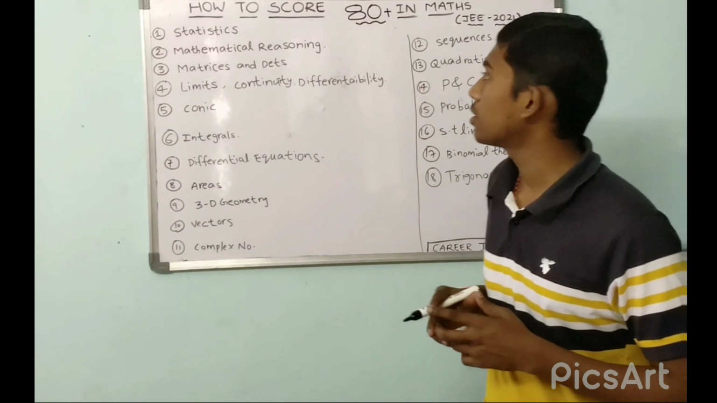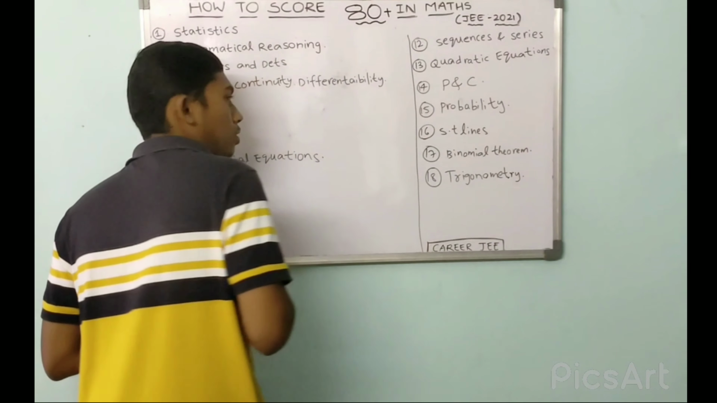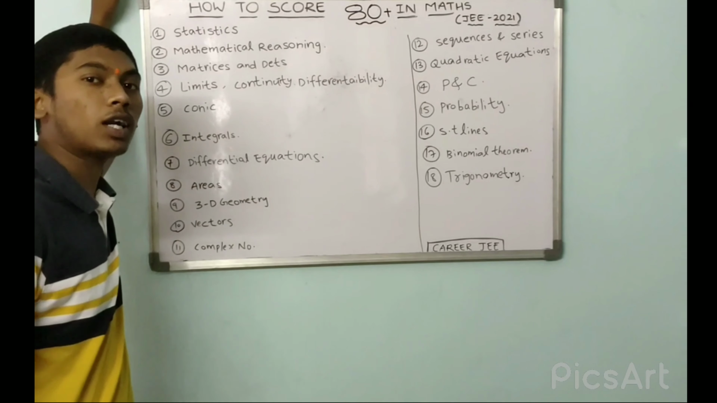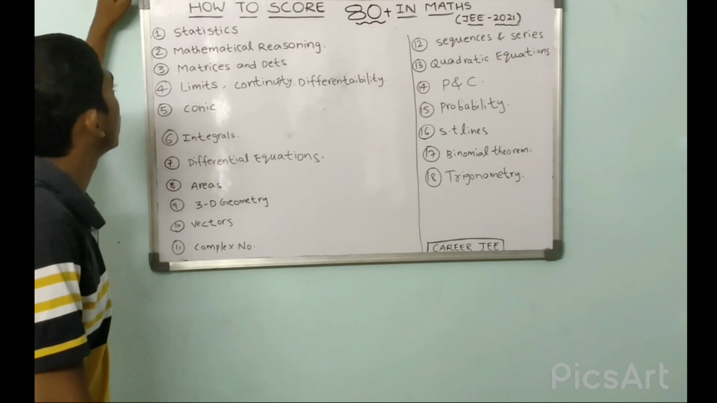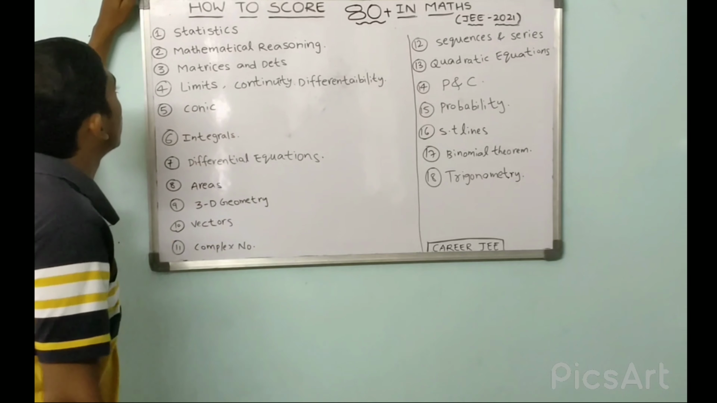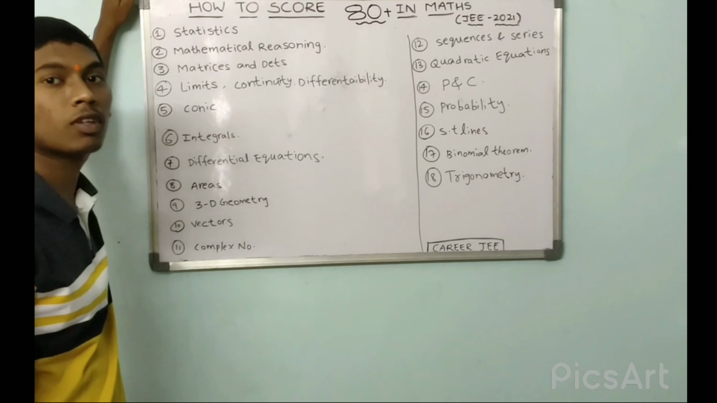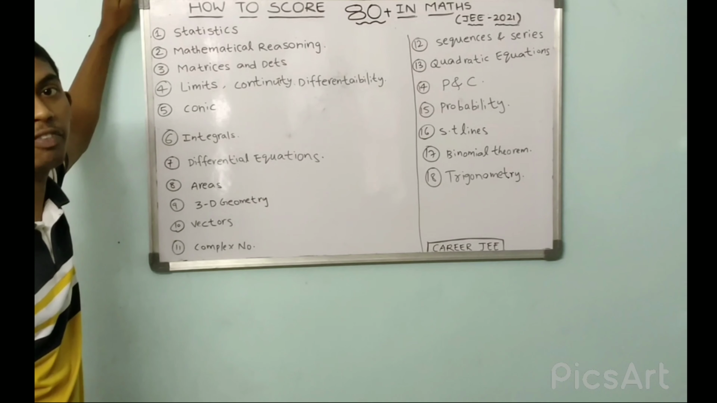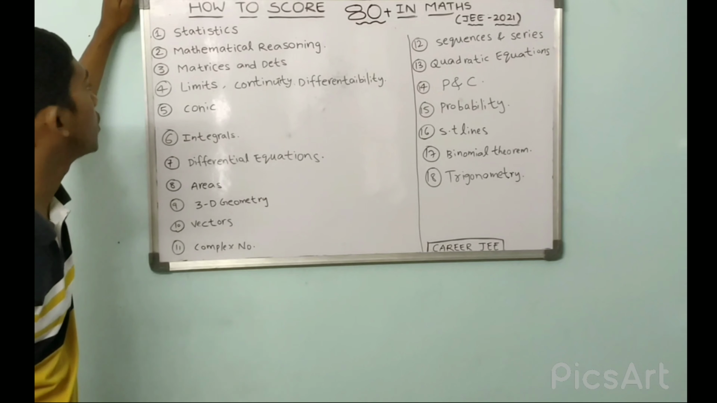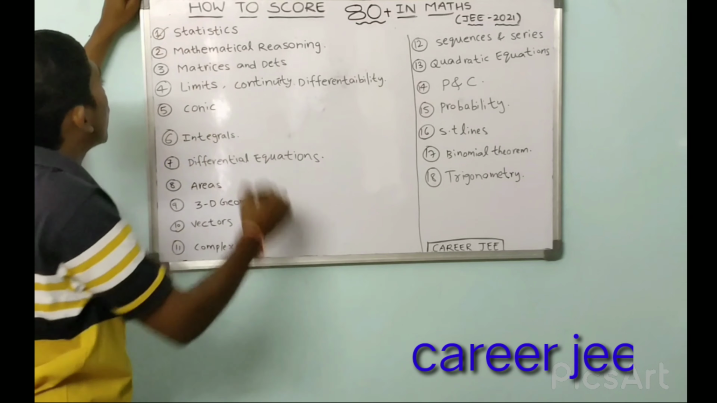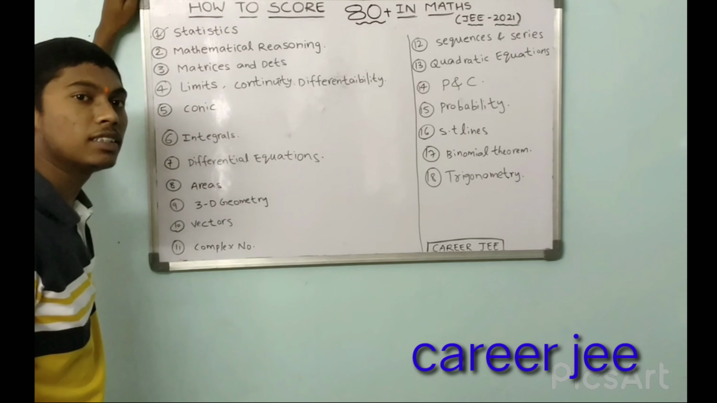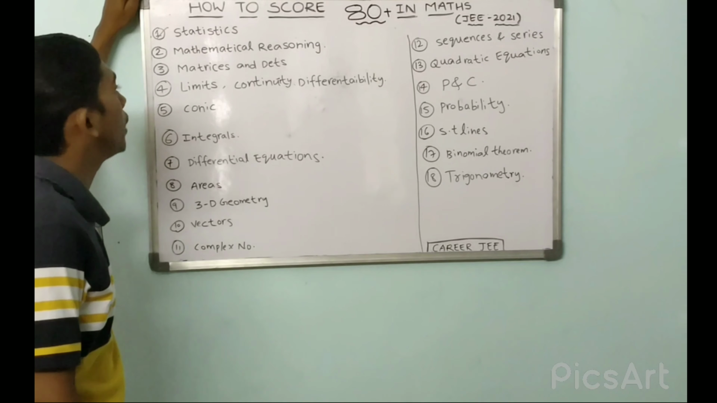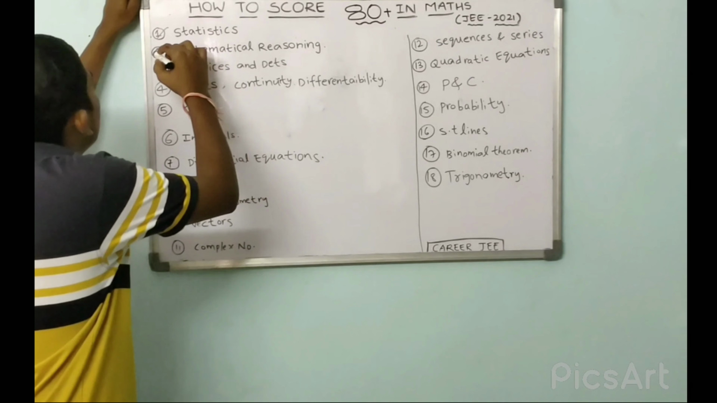So what I am saying is, these are the most important chapters and more weightage chapters, and I will explain what are the subtopics which are important. And coming to the first one, statistics. Most of the questions asked from the statistics are based on variance and standard deviation. And coming to second one, mathematical reasoning. It is the smallest chapter in JEE syllabus and very simple, and you can easily get it plus 4 marks.